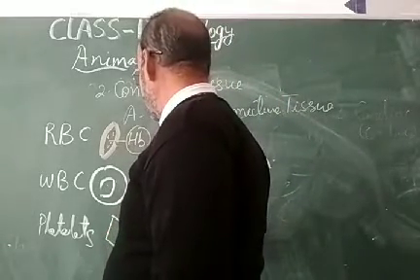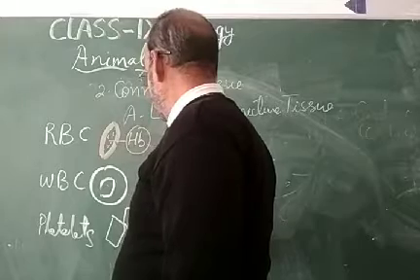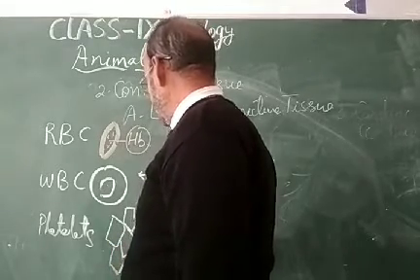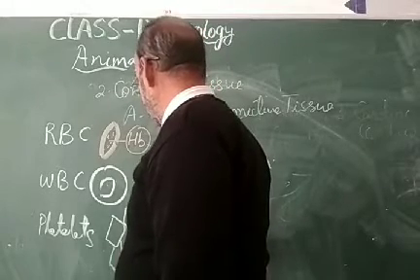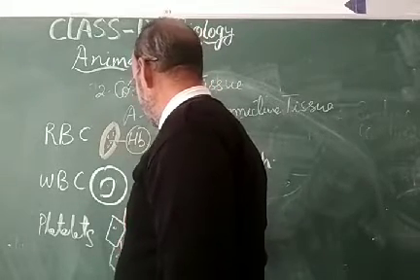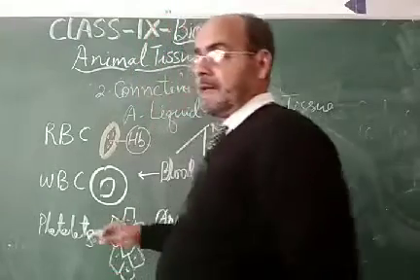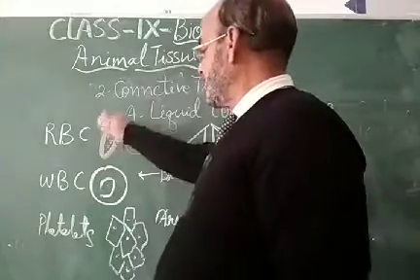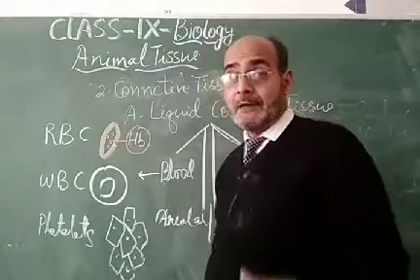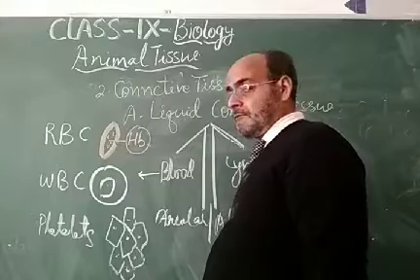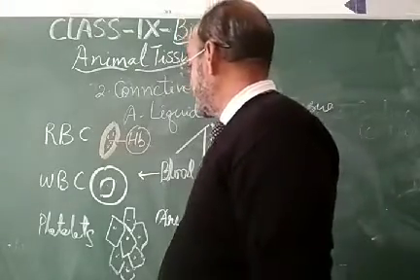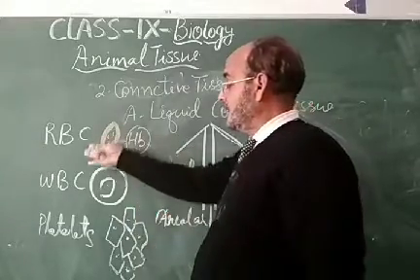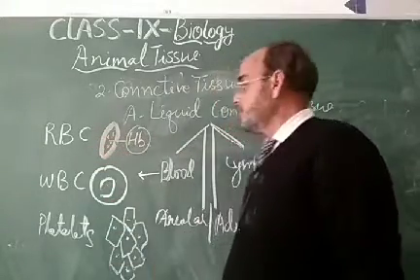They release the thromboplastin which helps in the coagulation of the blood or blood clotting. So these are the cells which are responsible for the clotting of the blood during bleeding. Apart from these cells, plasma is also found in the blood, and that is called the blood plasma. But as far as cells are concerned, RBC, WBC and platelets are found in the blood.